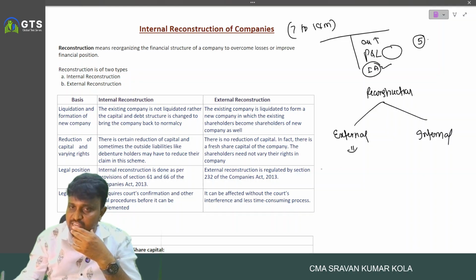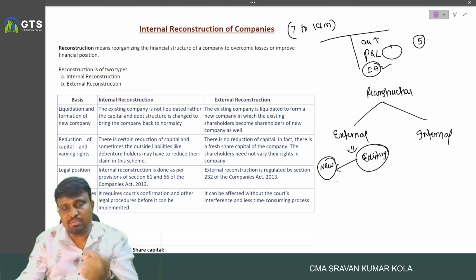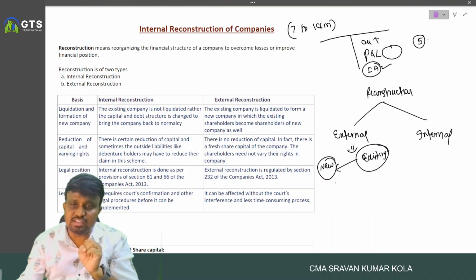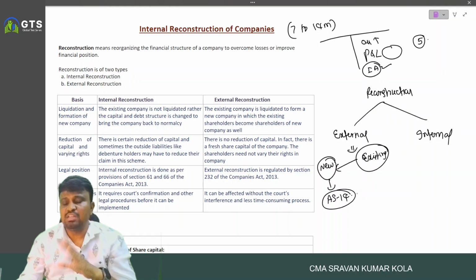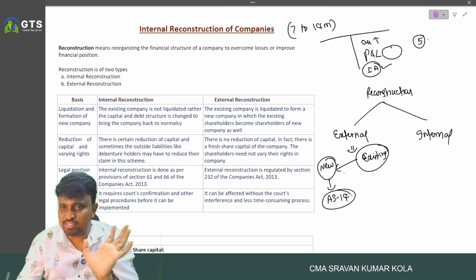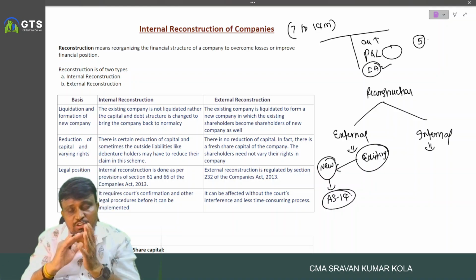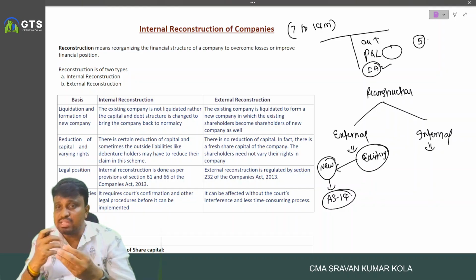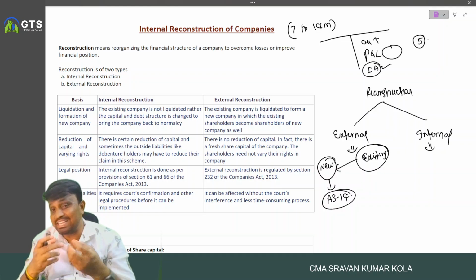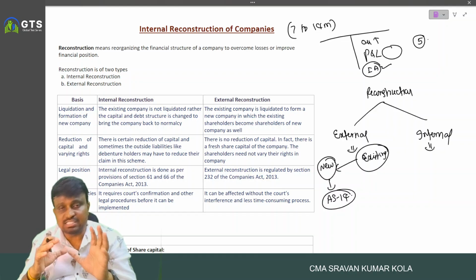In case of external reconstruction, a new company is formed to acquire the existing loss-making company, and the accounting we already discussed in AS 14, amalgamation of companies. But in internal reconstruction, without forming a new company, we adjust our capital structure, our assets and liabilities internally.